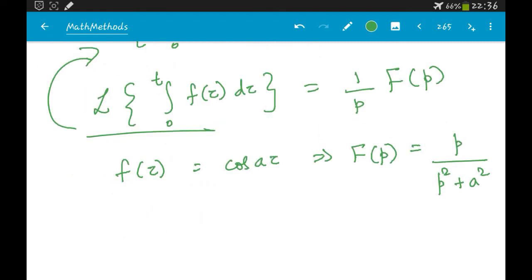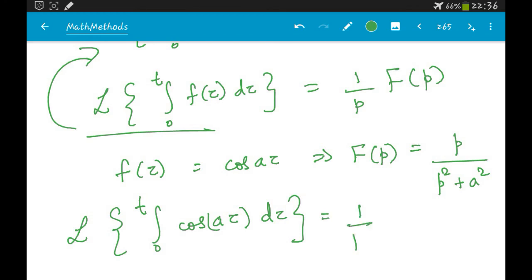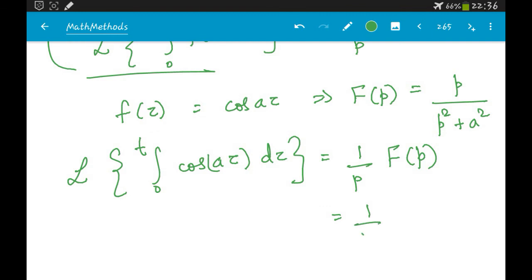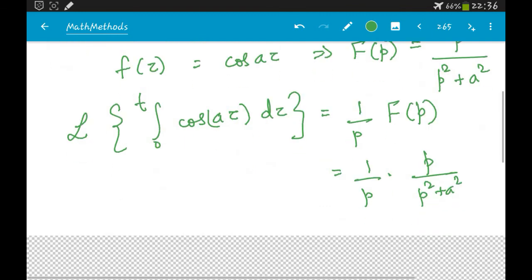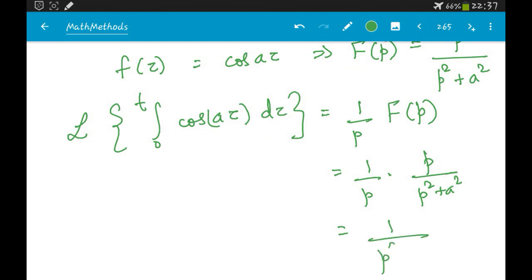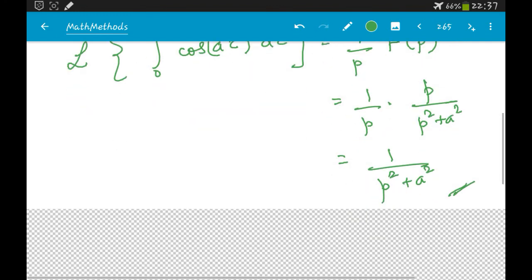So L of the integral from 0 to t of cos a tau d tau is nothing but 1 by p into F of p, which is 1 by p into p by p square plus a square, which is nothing but 1 by p square plus a square. Okay, so this is an easy method of finding the solution.